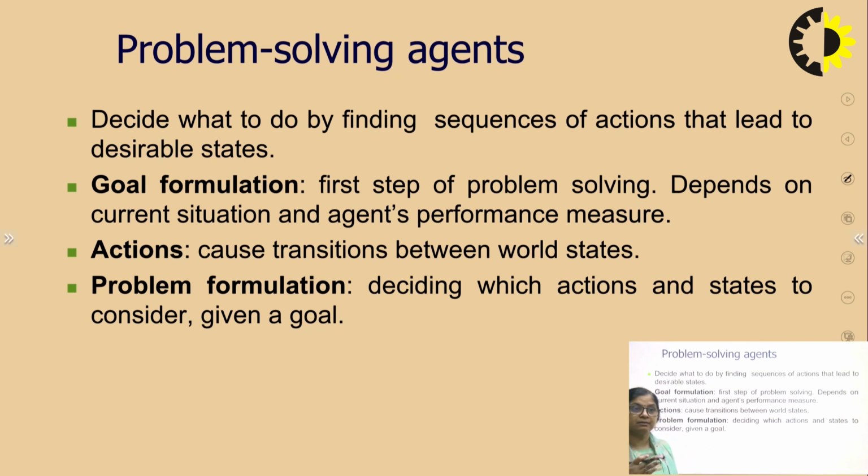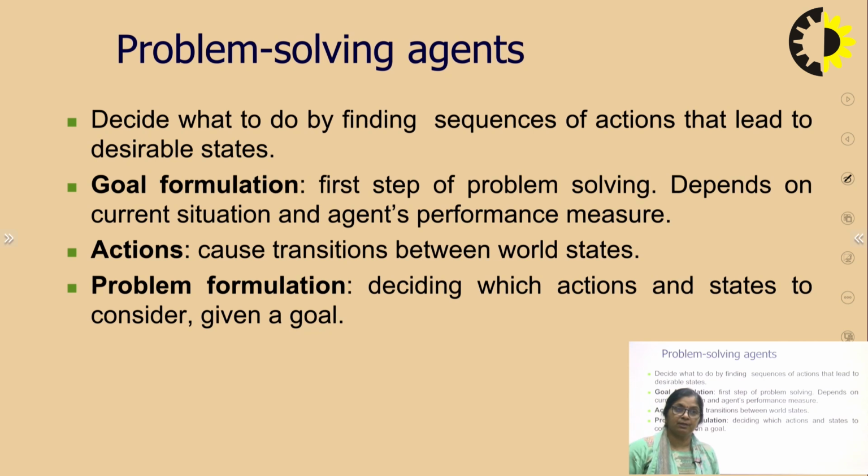It finds the sequence, meaning it decides what is the next action, then the next action, and so on. Till what point will it go on deciding the actions? Until it reaches the desirable state. What will be the desirable state in case of the vacuum cleaner agent? That will be the clean floor, when all the tiles have been cleaned.